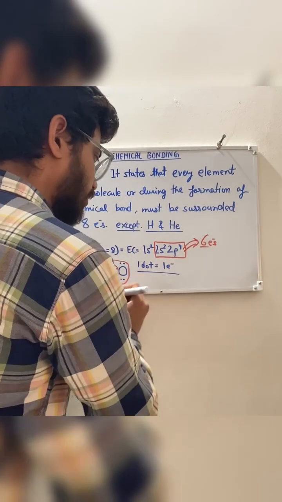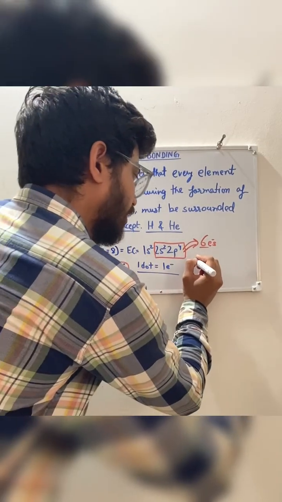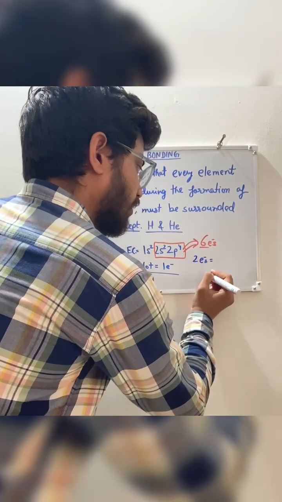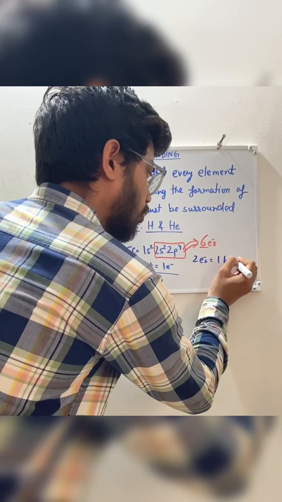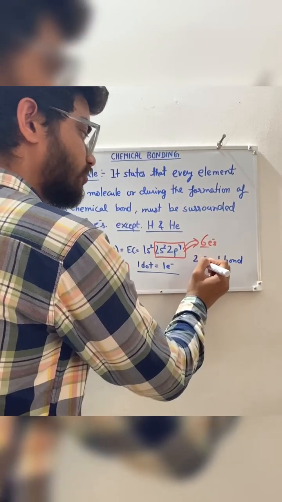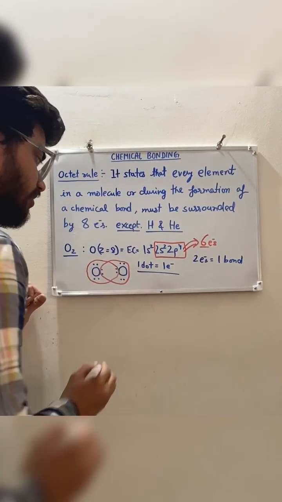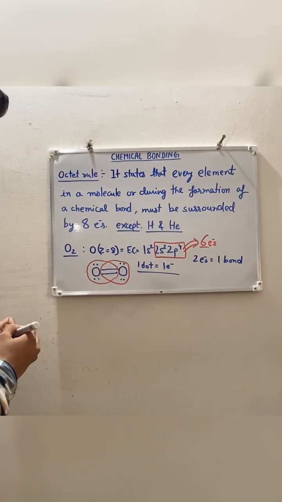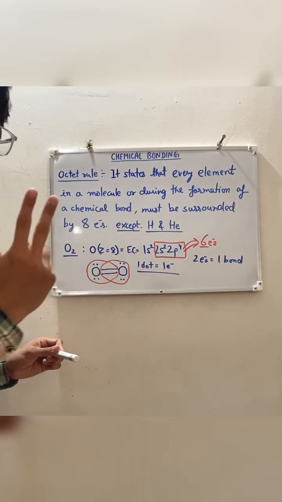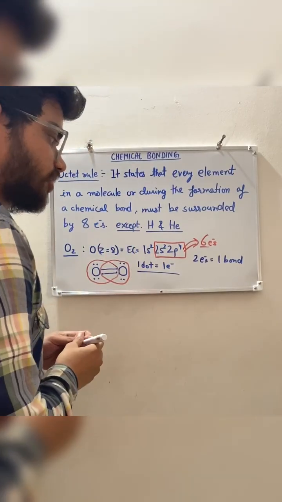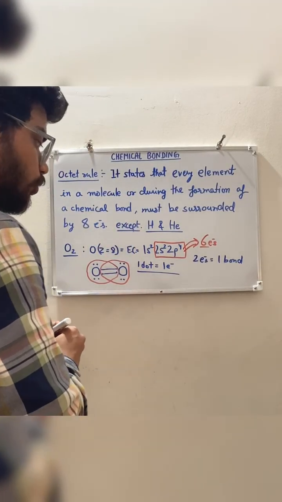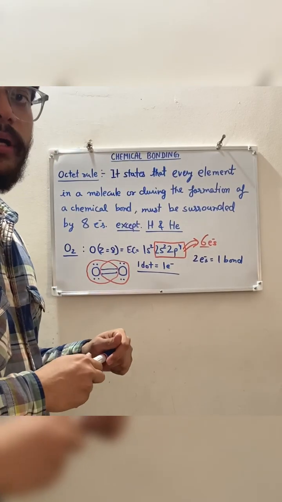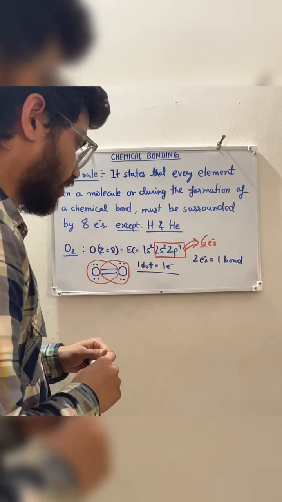You should know that 2 electrons represent one bond. So how many bonds here? 1 and 2. So there are 2 bonds between the 2 oxygen atoms, and you can say that in an oxygen molecule there is a double bond between the 2 oxygen atoms, right?